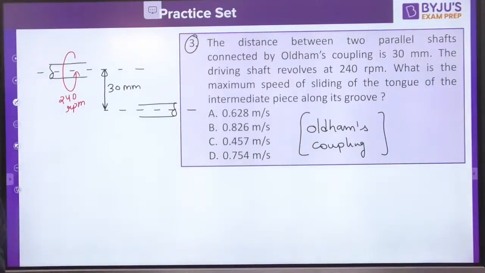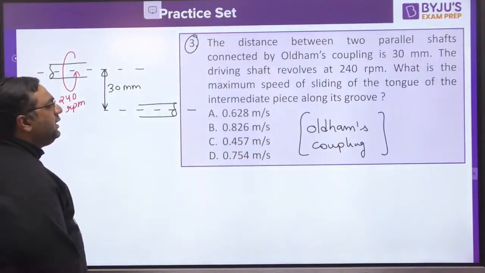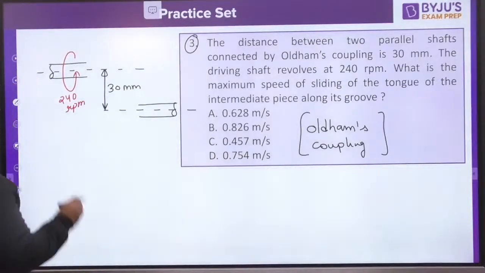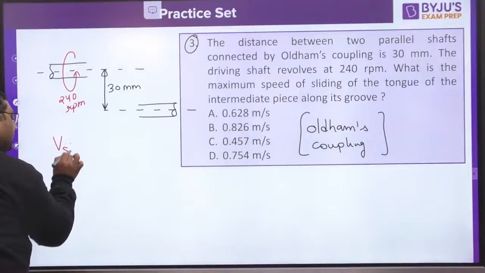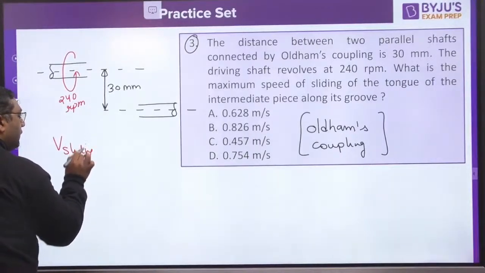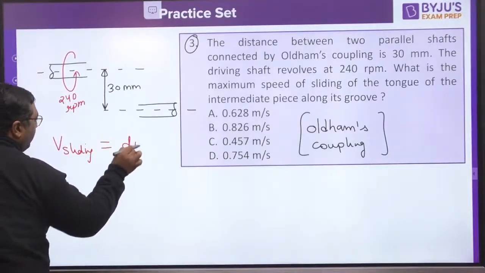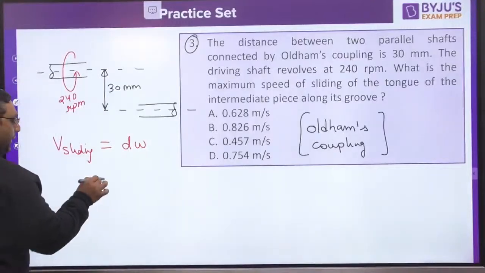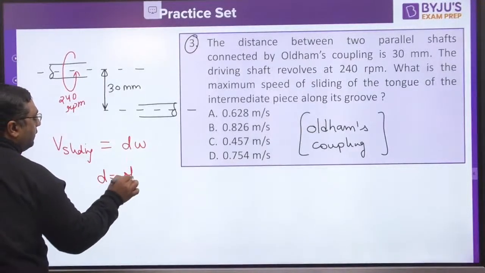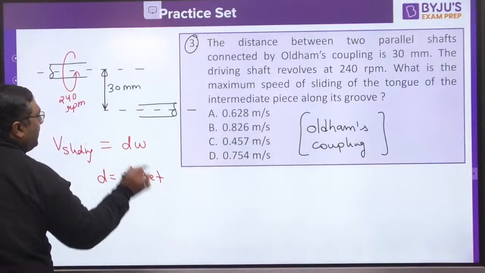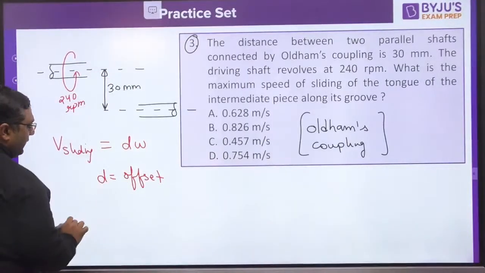What is the maximum speed of sliding of the tongue of the intermediate piece along its groove? It asks for the sliding velocity. The formula for sliding velocity is d omega, where d is the offset, the lateral misalignment, that is 30 mm.